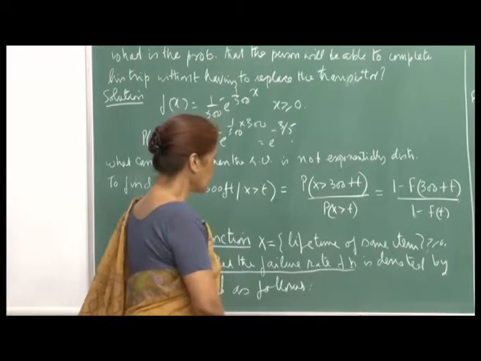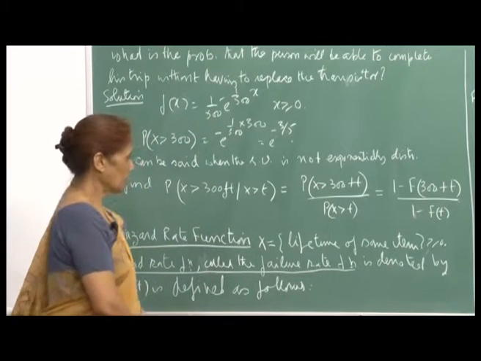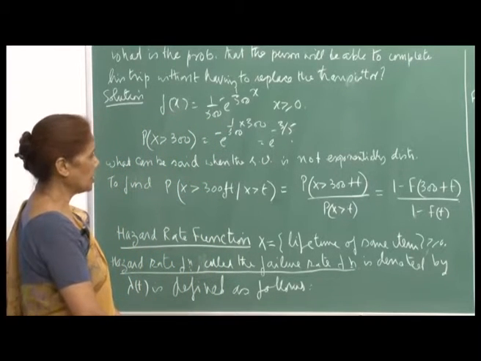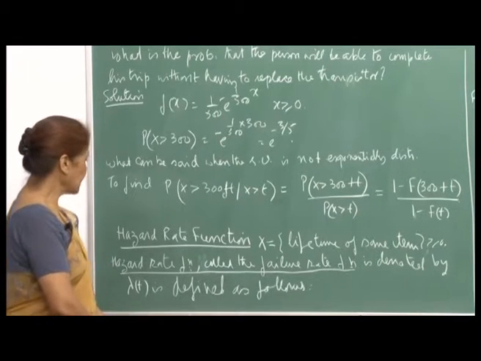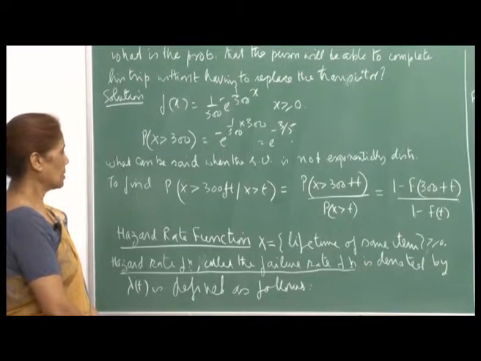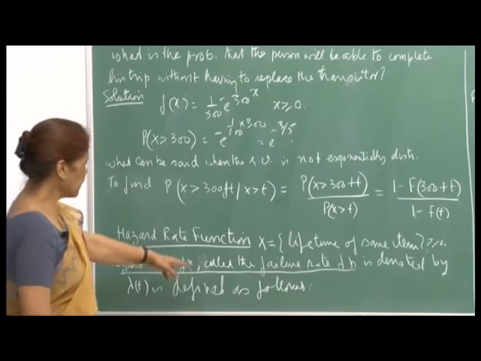Now, another thing that is useful, and which again gets quite simplified for an exponential random variable, is the hazard rate function, or sometimes called the failure rate function.